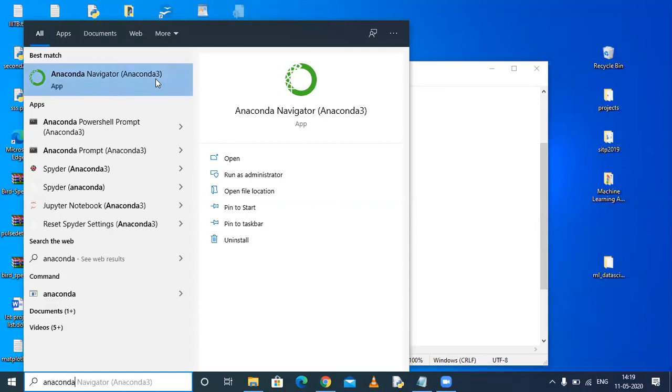If you install this, you will get this. If you don't install it, you won't get it. Here you have Anaconda PowerShell and Anaconda Prompt. If you want to install any libraries, we need to use this Anaconda Prompt. Whereas if you want to use the Anaconda application, we need to click on the open option. So in the search icon we search Anaconda, and after that we click on the open symbol.